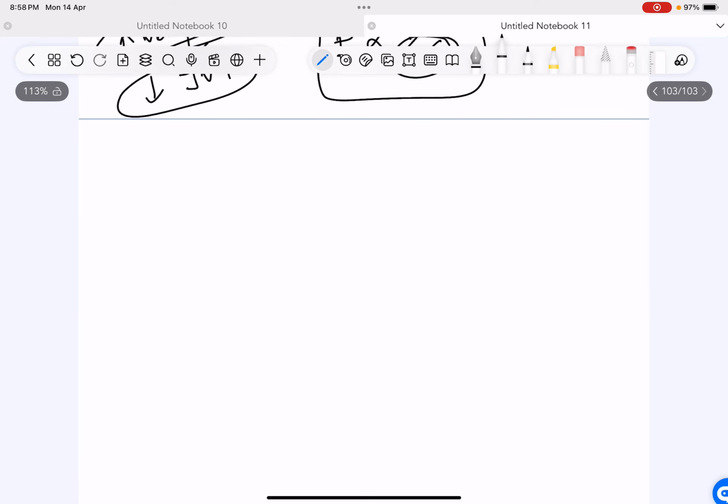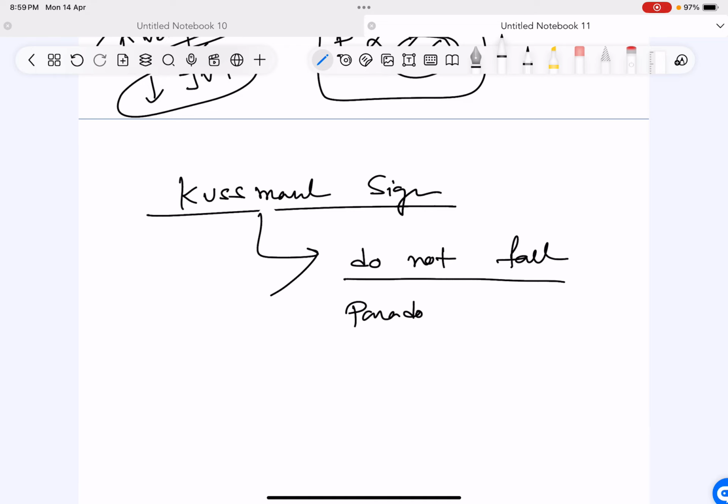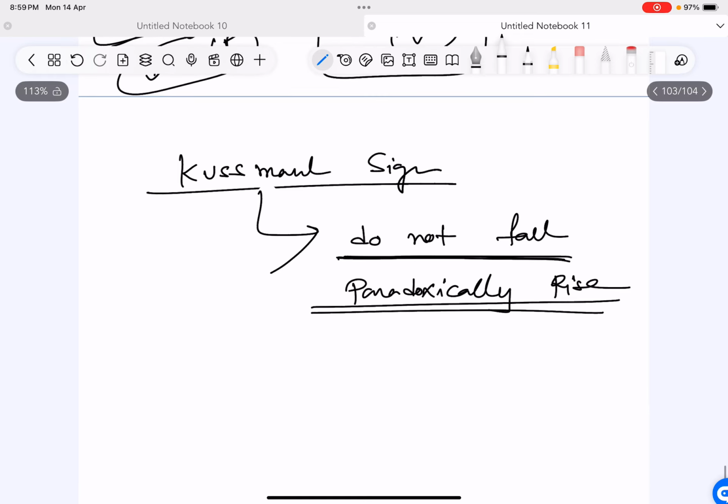In Kussmaul sign this does not happen. In Kussmaul sign, with inspiration the JVP does not fall, or it may even paradoxically rise. So the jugular venous pressure does not fall, or it paradoxically rises. So this is known as Kussmaul sign.